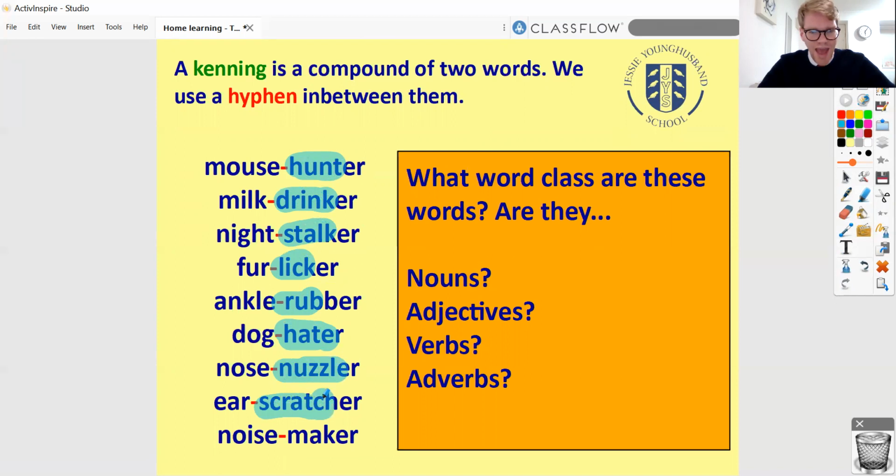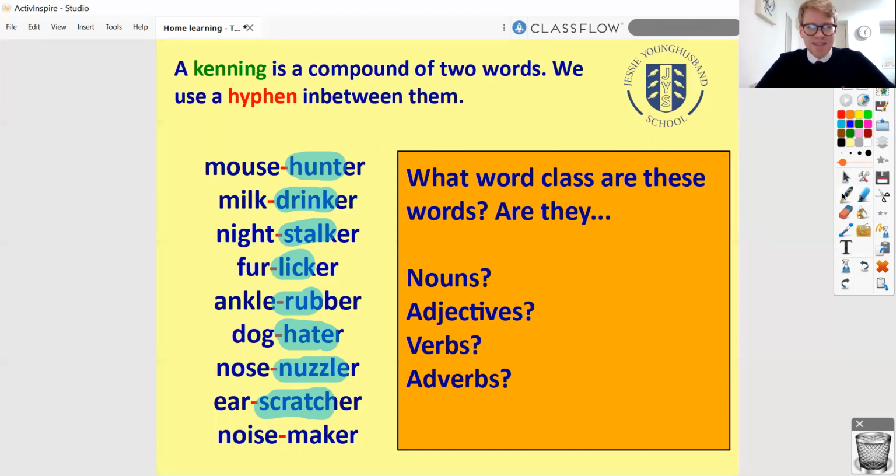But what have we got on the end of all of these verbs? We've got, in various spelling pattern forms, an ER ending. And that ER ending turns these verbs into nouns. So really, really well done if you've noticed that these words on the right-hand side are also nouns. House point to you, well done. So yeah, we've actually got two nouns stuck together here, because when we've got that ER ending, it turns a verb into a noun.